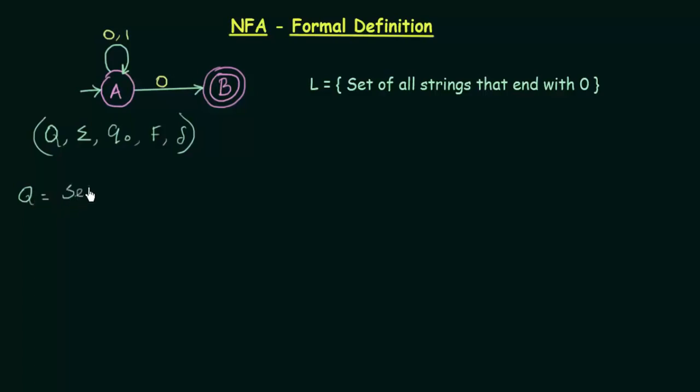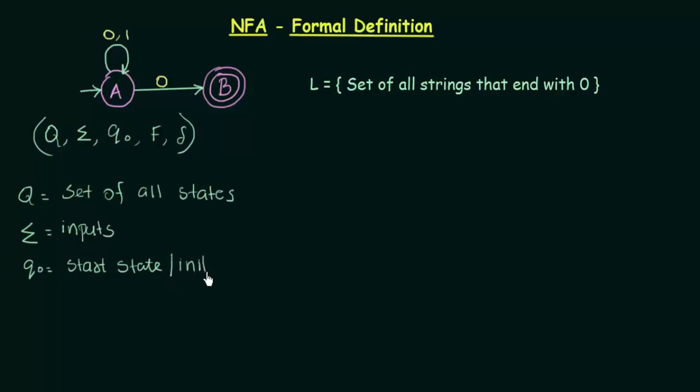Q is the set of all states, and sigma is the inputs, and Q naught is the start state or the initial state, and then F is the set of final states,